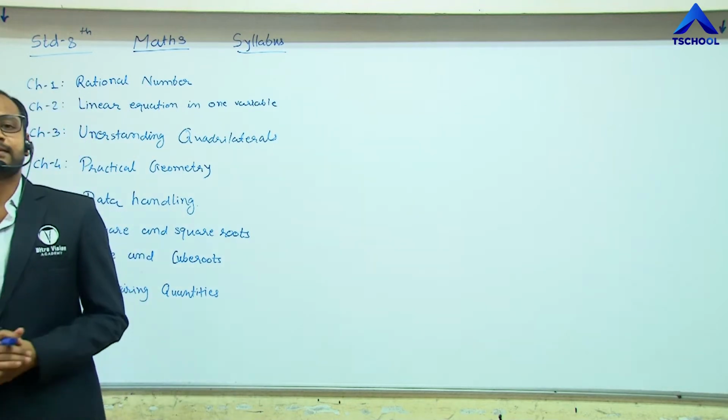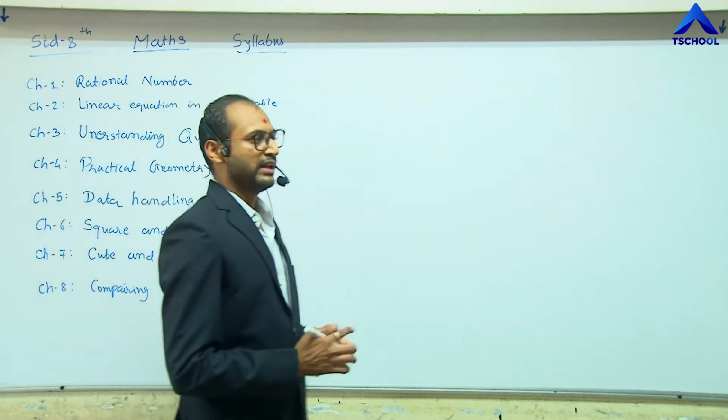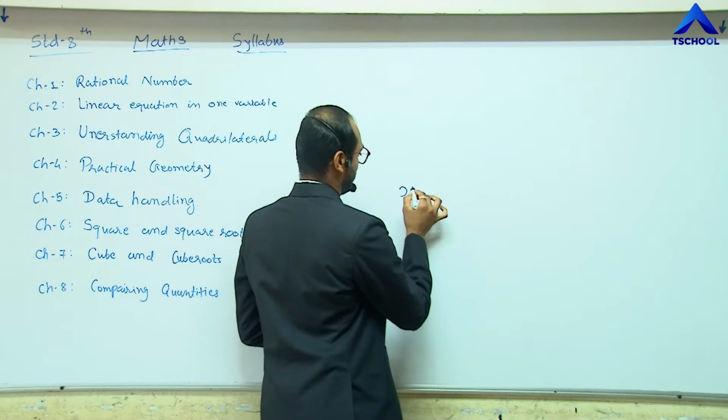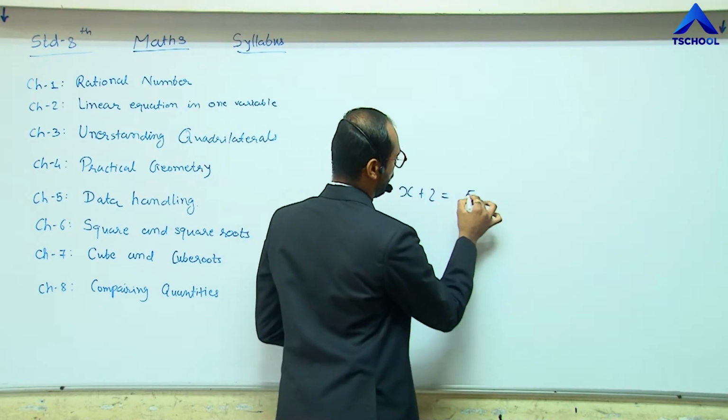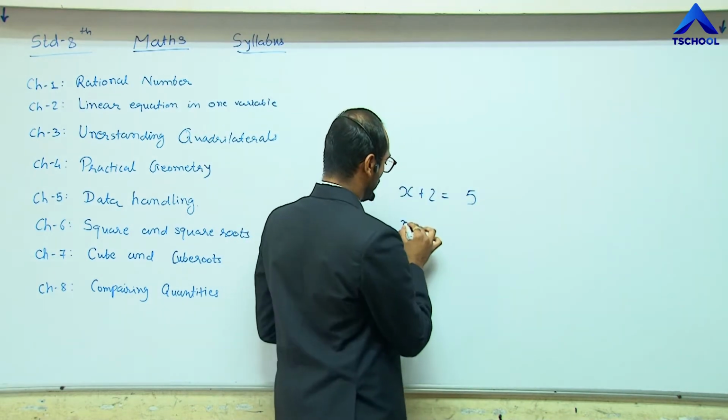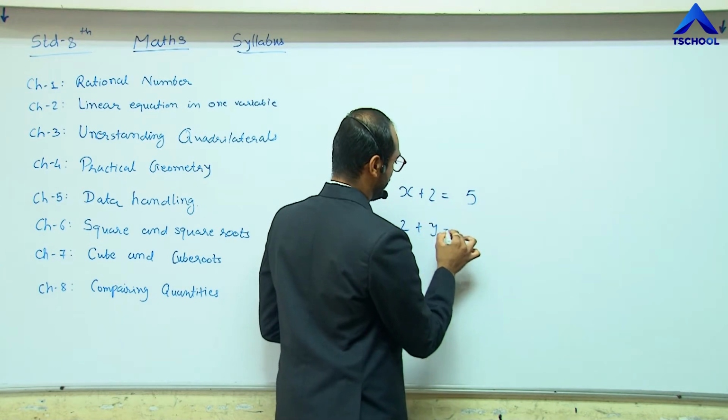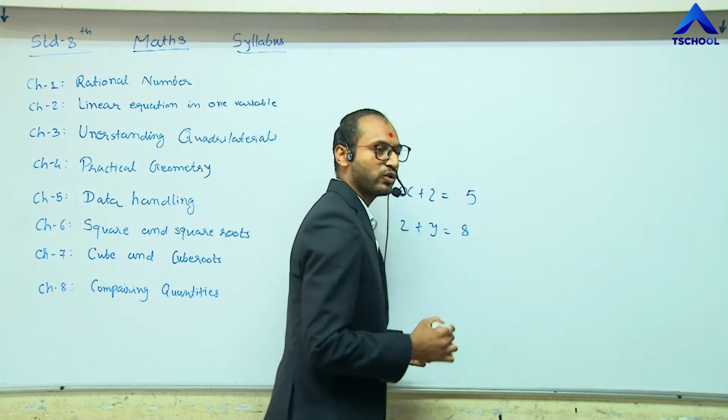We studied simple equations like x plus 2 equals 5 and 2 plus y equals 8 and so on.